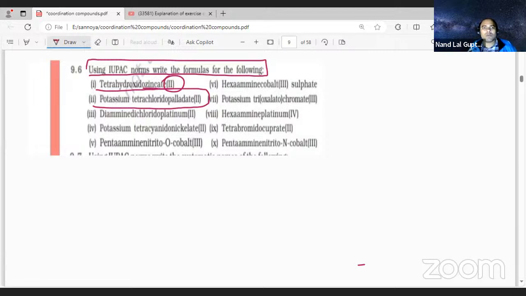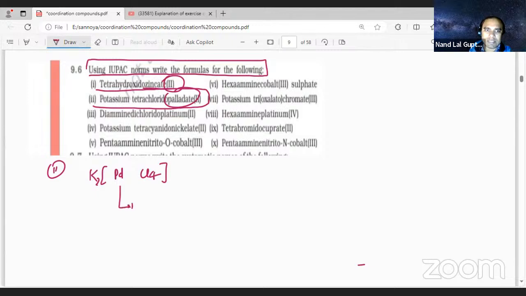We have to write the potassium, student. Second one now. Potassium means K. Tetrachlorido. So here potassium is K, and the potassium ion will be outside. Tetrachlorido, Cl will be 4. Palladate, the Pd will be second. So what we have to do is simply put K2. Okay, this is what the name means.